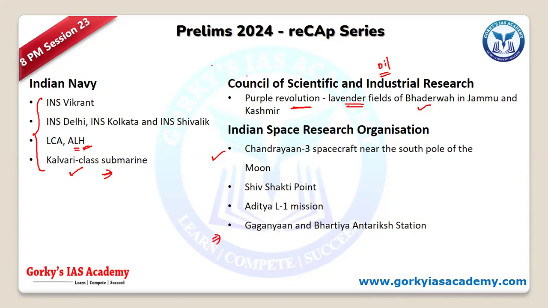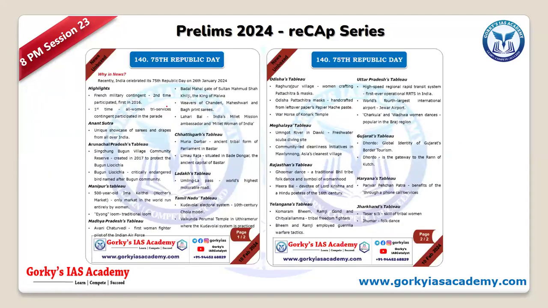Okay, sir. Fine. So apart from these, you have various cultural highlights that we had. As far as cultural highlights, every state has their own tableau in which they display their own cultural might. In that, try to have some facts.